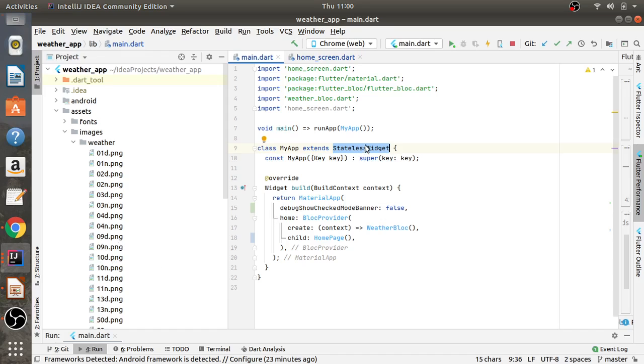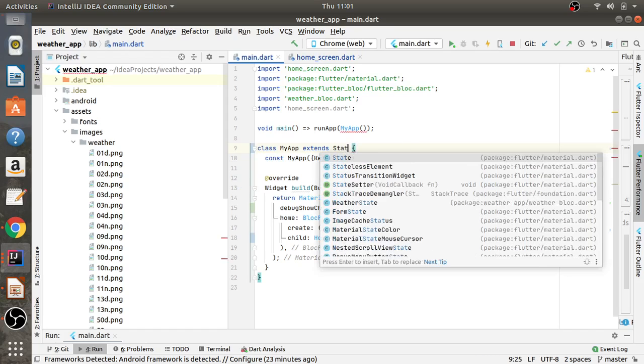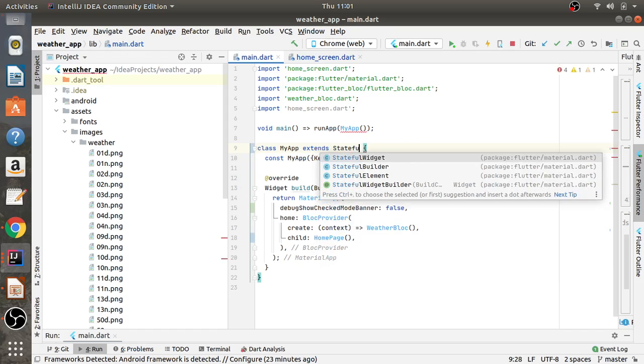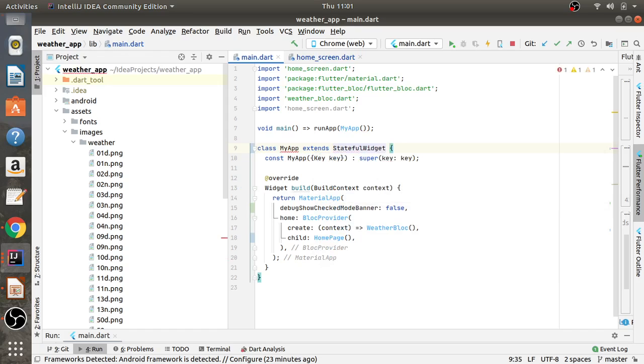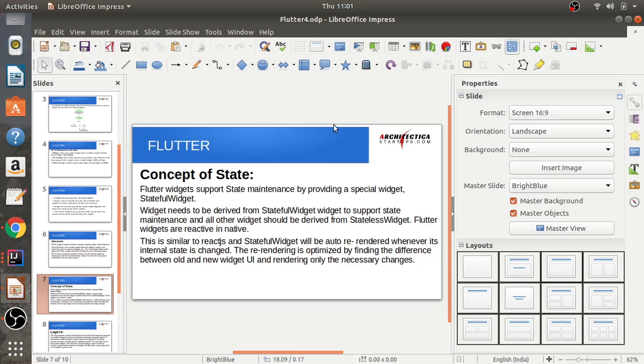So stateful widget will also be written here like this, in this functionality. But we don't need to make it here. For that we'll have to make a state, which we'll discuss later. I just told you that this is how we extend the stateful widget, and its functionality we could also use after extending it.